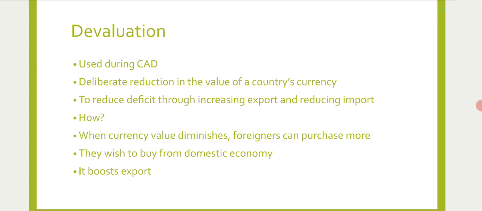So of course imports come down with devaluation and exports rise with devaluation. So this is initiated to reduce the trade deficit or adjust the BOP disequilibrium. So this is part of the expenditure switching policy.